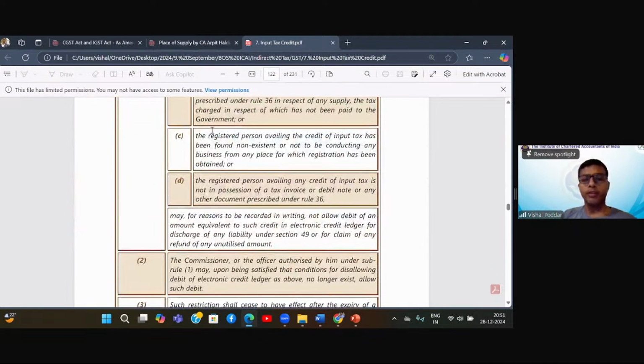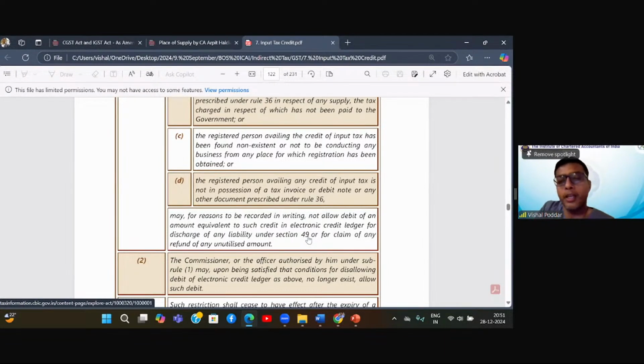See, it is given here. May, for reasons to be recorded in writing, not allow debit of an amount equivalent to such credit in the electronic credit ledger for discharge of any liability. In other words, this rule empowers the officer to block my credit ledger. It is like freezing my credit balance. So even though I can see the balance in my credit ledger, I will not be able to utilize it. And this can be done by the officer from his portal.